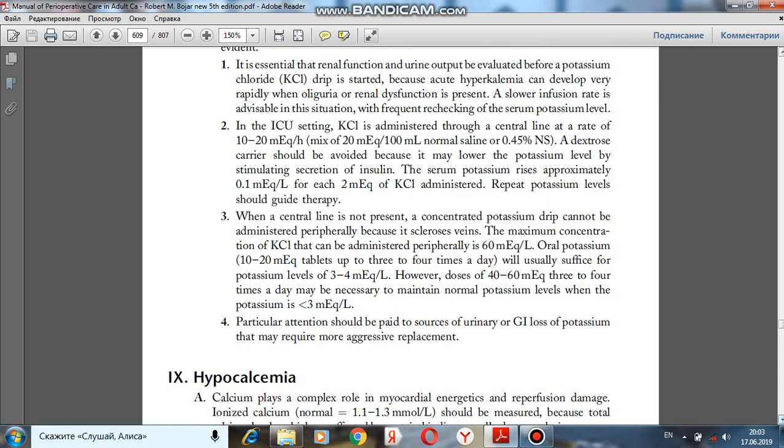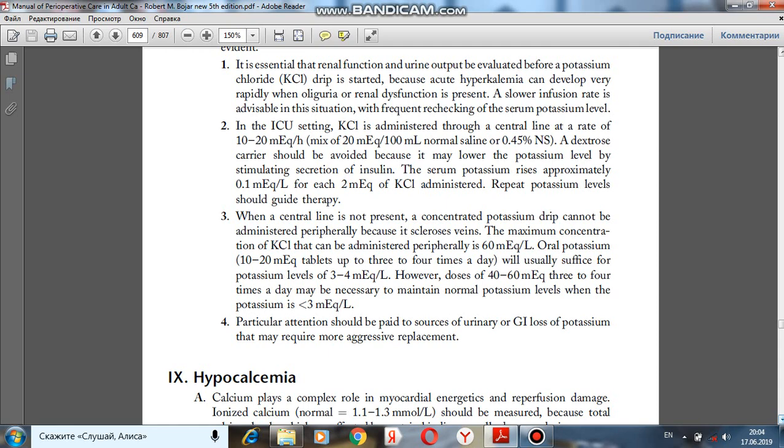When a central line is not present, a concentrated potassium drip cannot be administered peripherally because it scleroses veins. The maximum concentration of potassium chloride that can be administered peripherally is 60 milliequivalent per liter. Oral potassium in 10 to 20 milliequivalent tablets up to 3 to 4 times a day will usually suffice for potassium levels of 3 to 4 milliequivalent per liter.